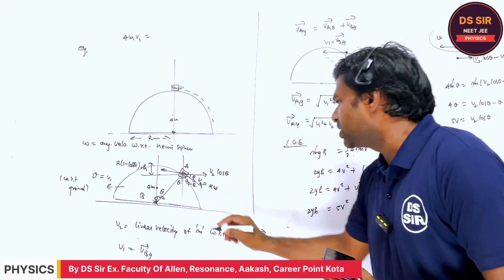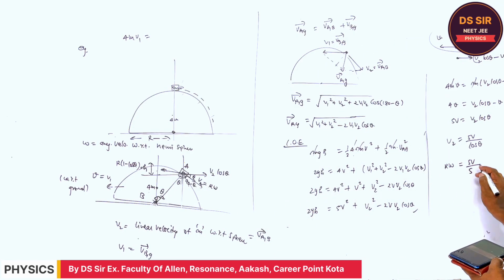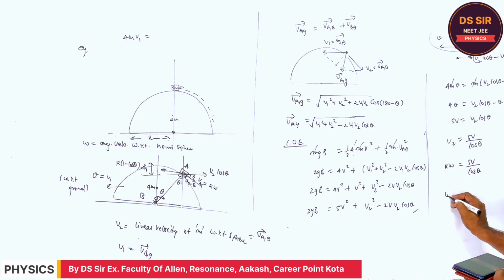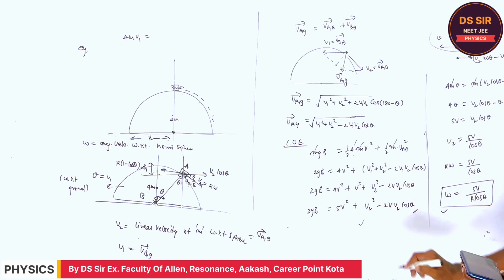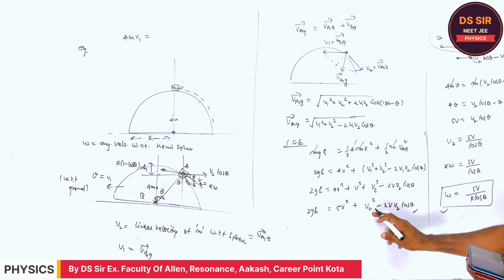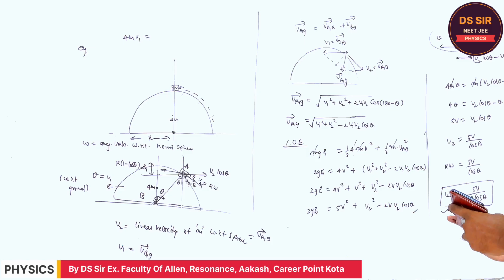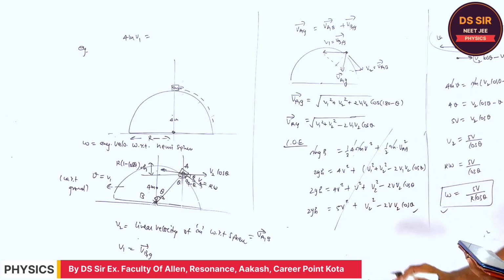And what is the relation? v2 is equal to r omega is equal to 5v cos theta. So I think it is simple now. The angular velocity can be found from this. Although when you find the answer for v2 from the quadratic equation, you will get the same answer. This is a question of the center of mass, that is why we are using this concept. No need to do the conservation of energy, although it is also correct. Are you getting or not?